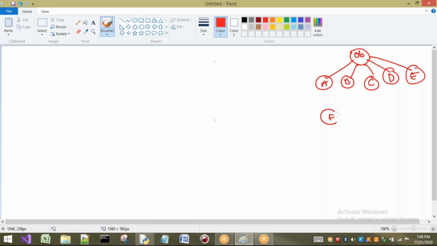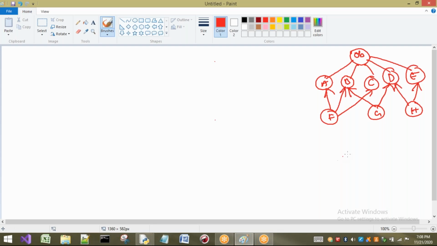So this is for the next level, F, G, H I will take. For this H I am going to make D and E as superclasses. For this G I am going to make D and B. And for this F I am going to make C and A.